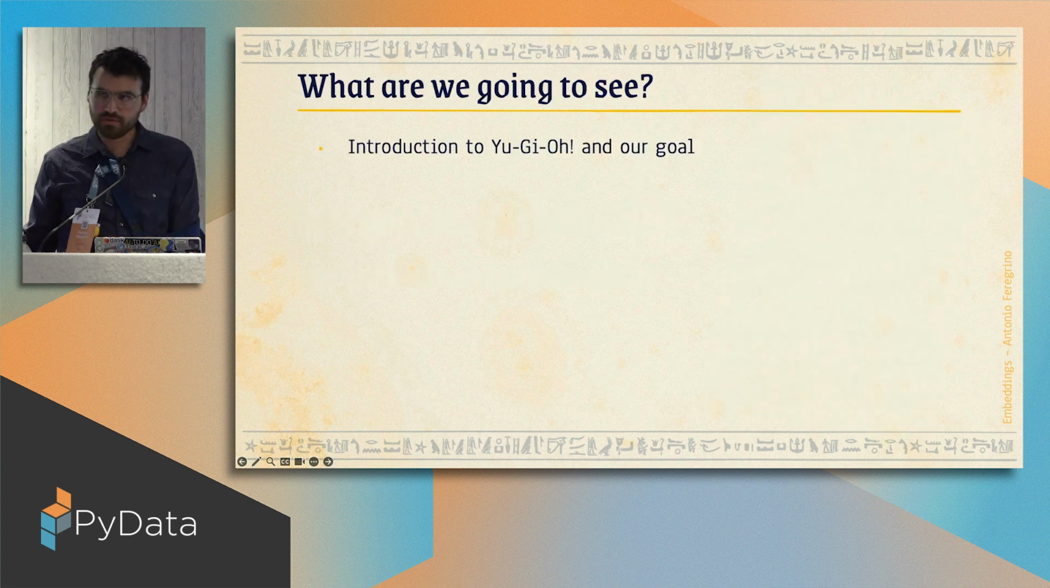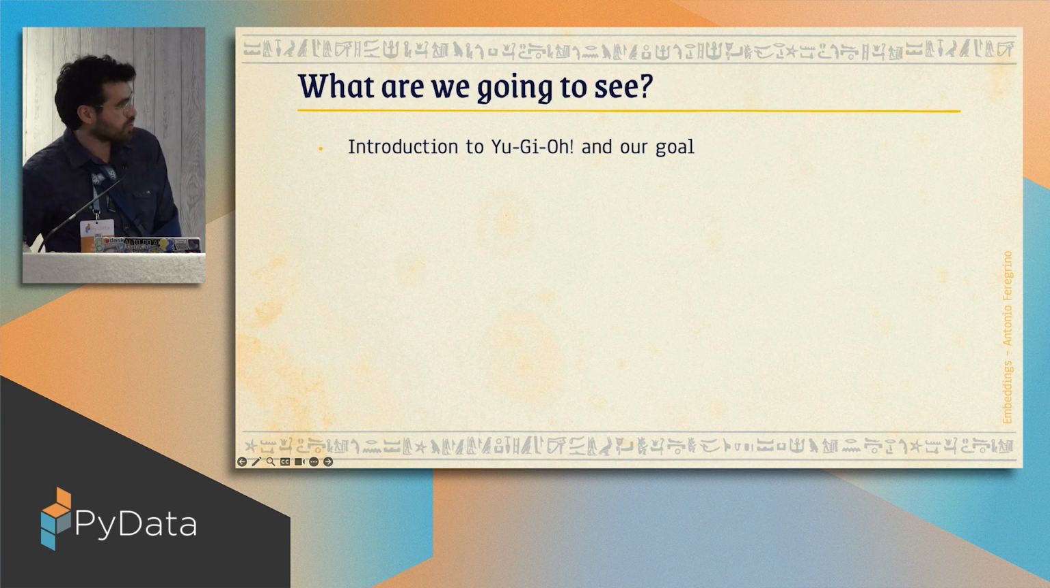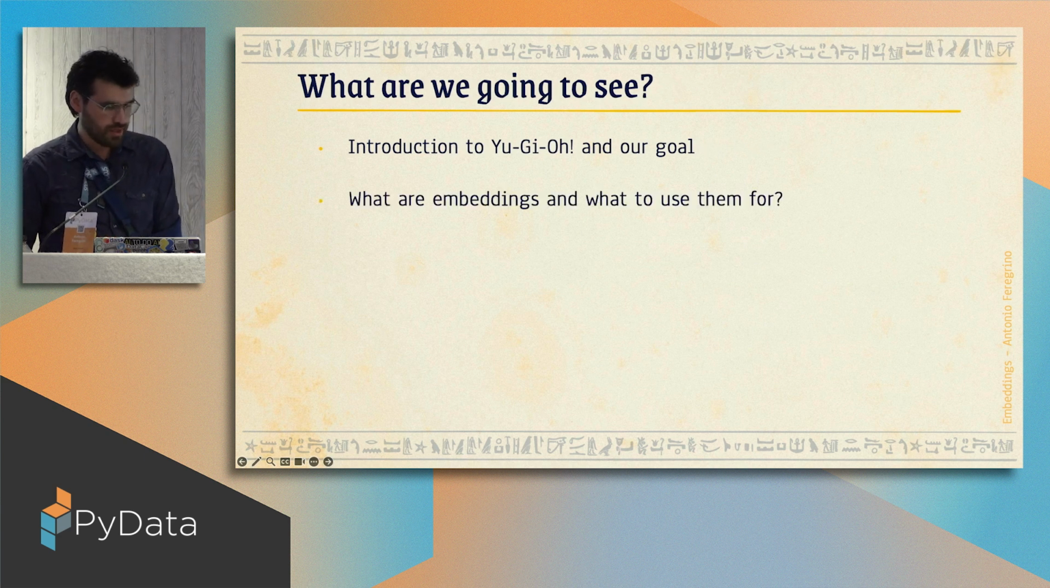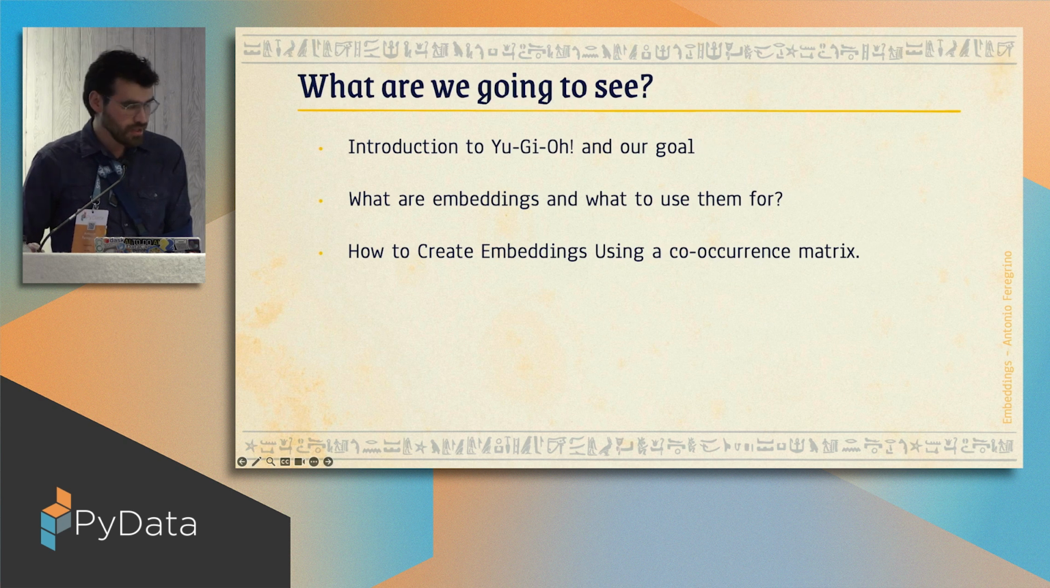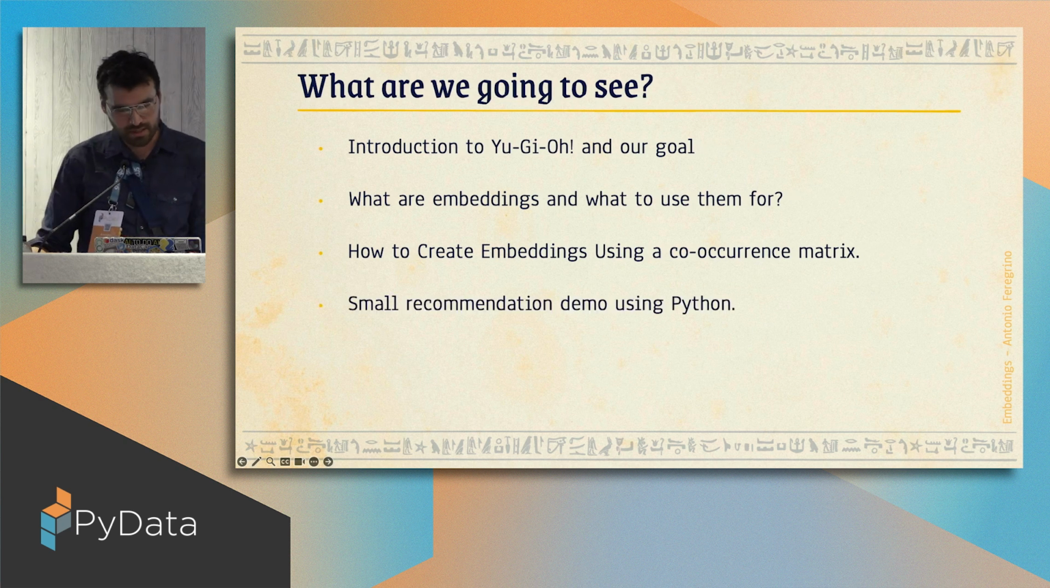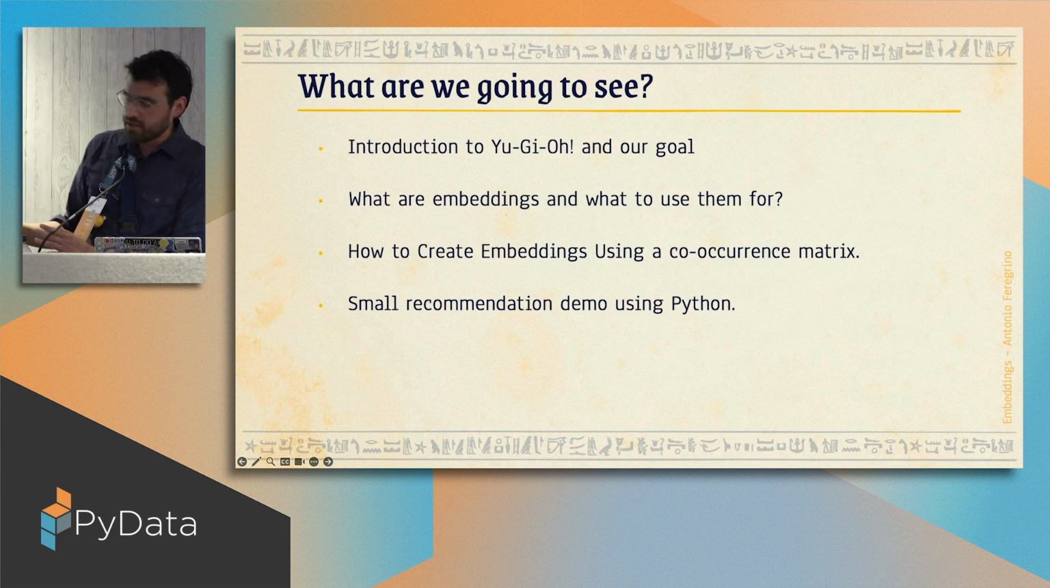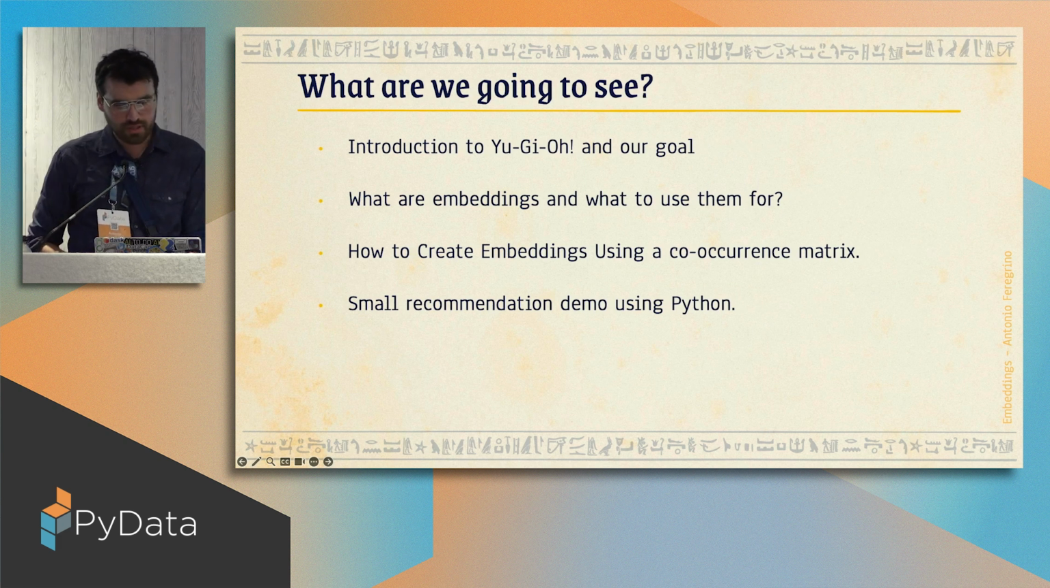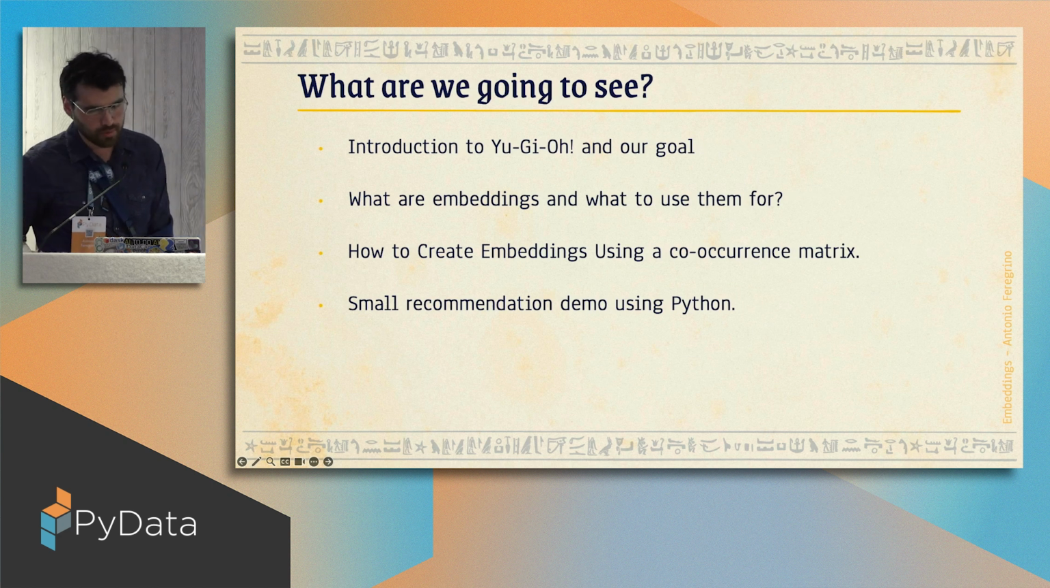I'm going to give you a brief introduction to Yu-Gi-Oh and what we are trying to solve. I'm going to talk to you about what embeddings are and what we can use them for. And I'm going to show you how to create embeddings using a co-occurrence matrix. And at the end of the talk, hopefully there will be some time for a demo. Otherwise, you can just view it on your own in the link that I've provided.